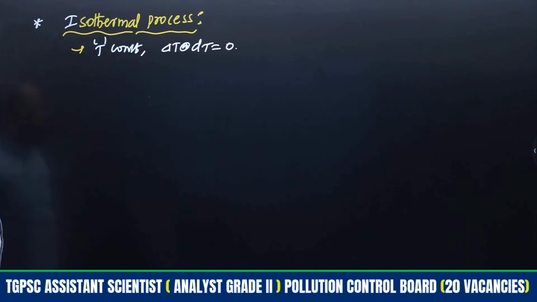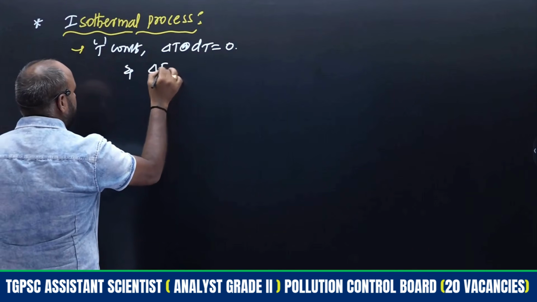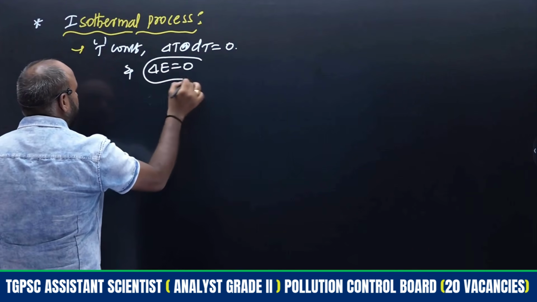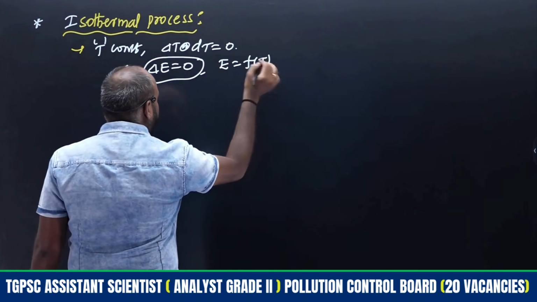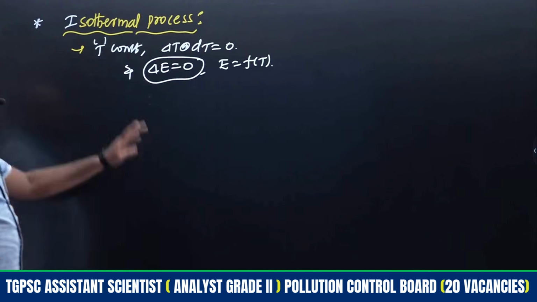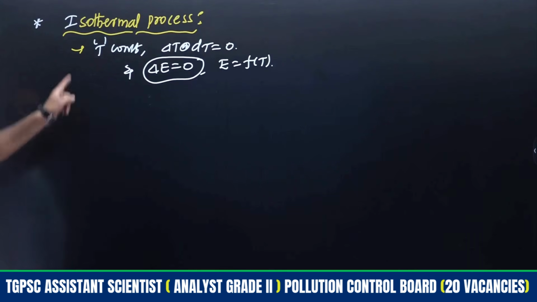Yesterday we discussed that internal energy is a function of temperature. Hence dT equal to 0 means the change of internal energy is also equal to 0, because internal energy is a function of temperature. We will see how in further classes. So this is the isothermal process.